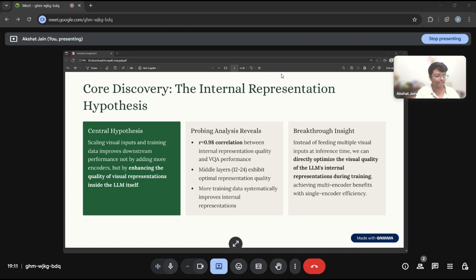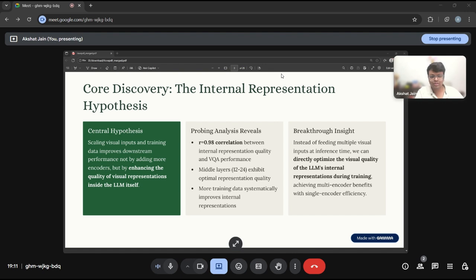To test this, we conducted extensive probing analysis, and we discovered a correlation of 0.98 between internal representation quality and VQA performance. We also found that middle layers, specifically between layer 12 to 24, exhibit optimal representation quality. And importantly, more training data systematically improves these internal representations.